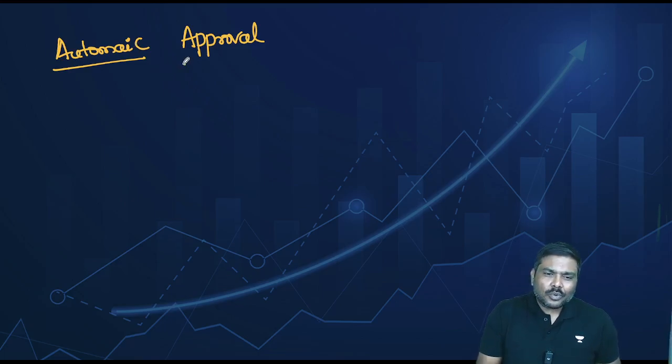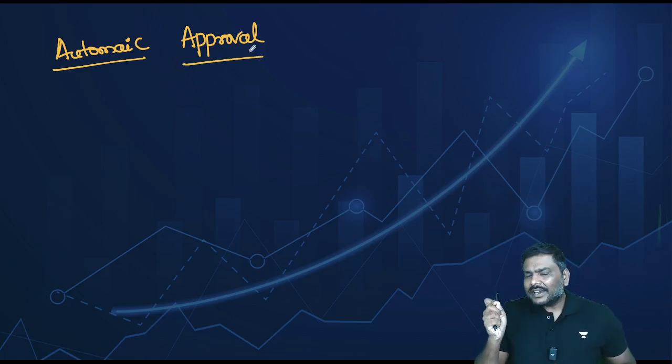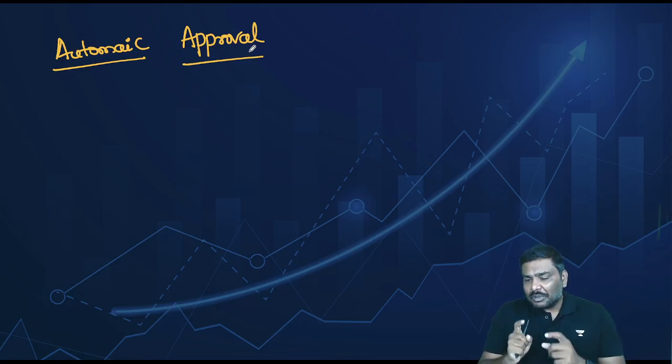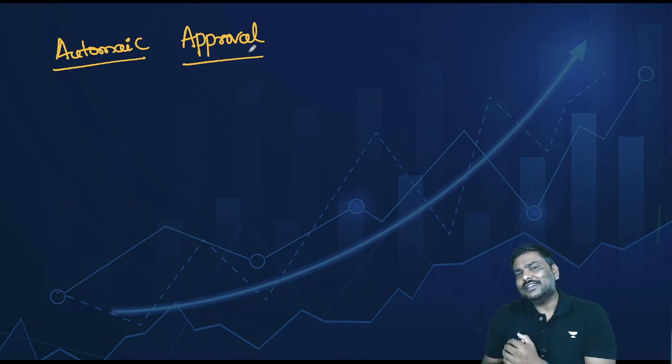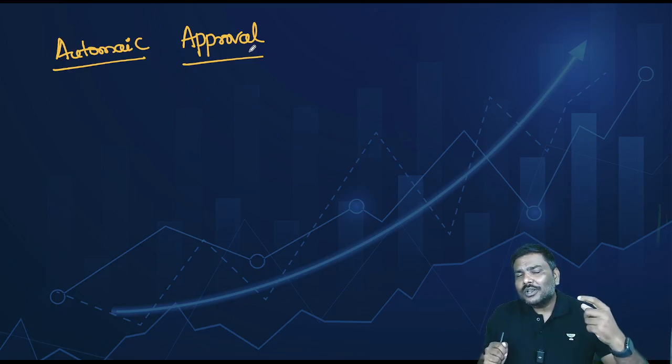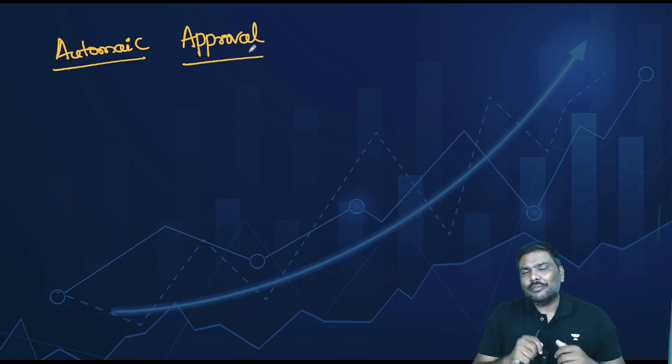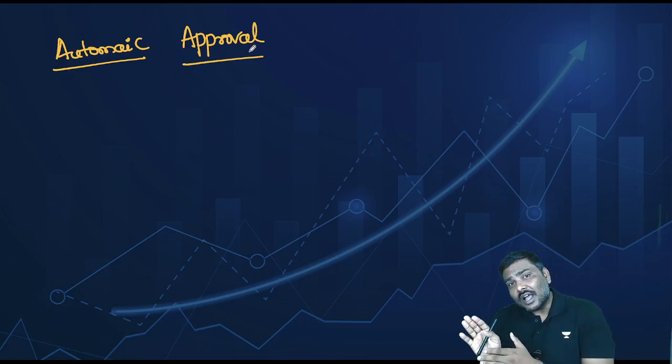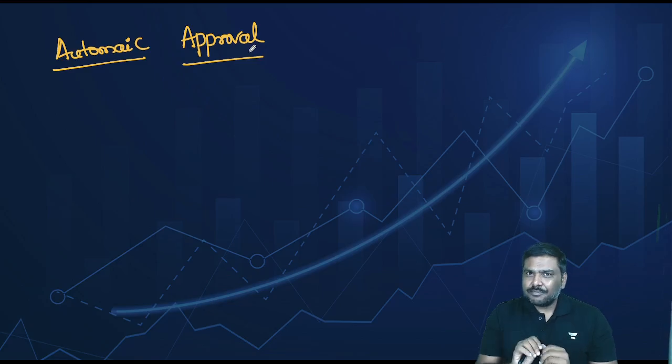What about approval route? If any sector is kept under the approval route, before you invest in this sector, you will have to take the approval, you will have to take the permission of the government. That is the reason this is called an approval route. Now that is point number 1.